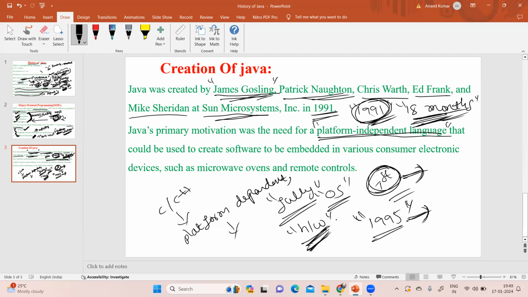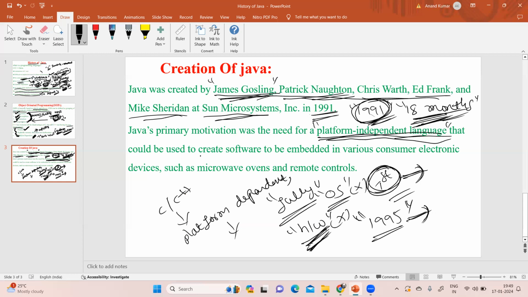The primary motivation of this five member team was to develop a platform independent programming language.